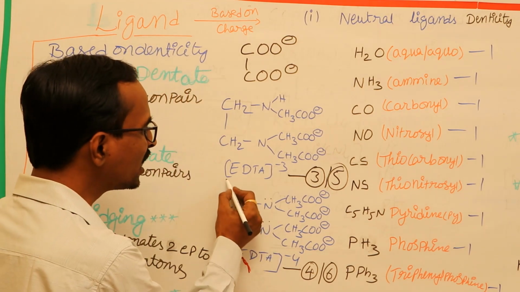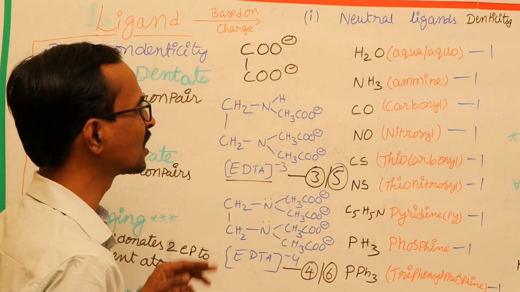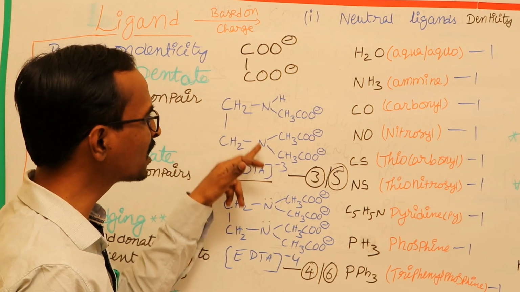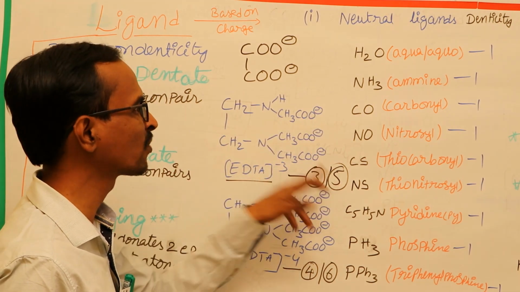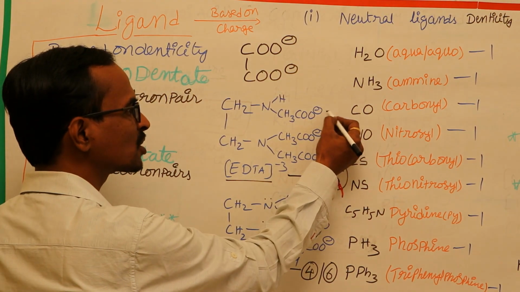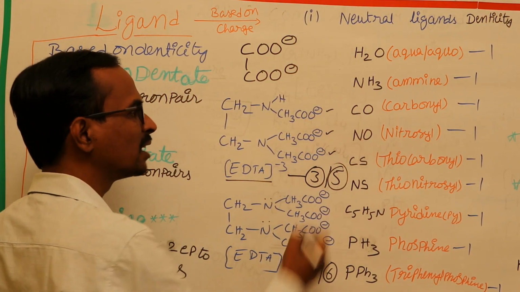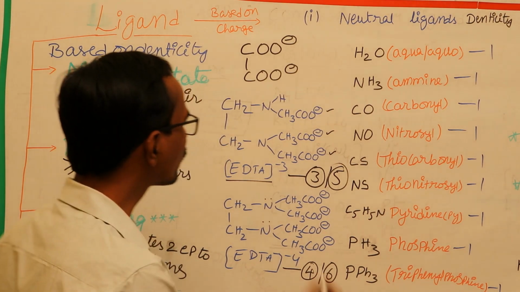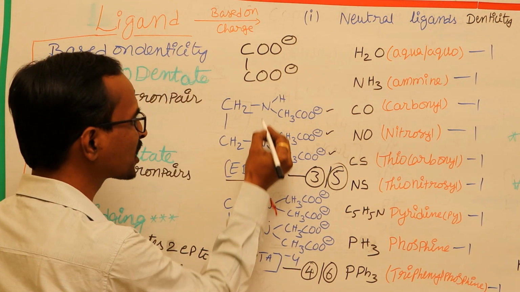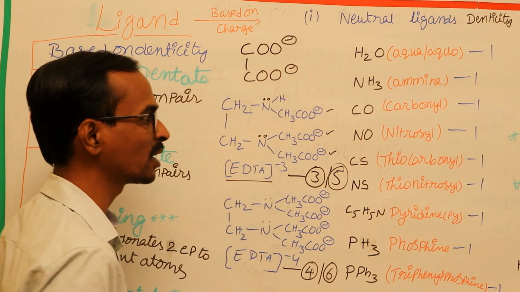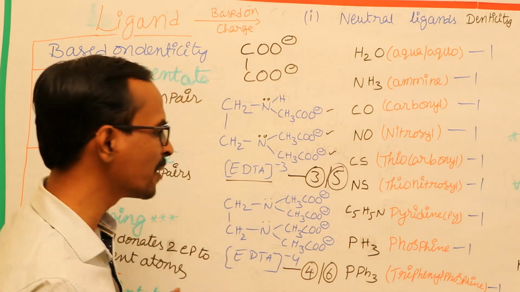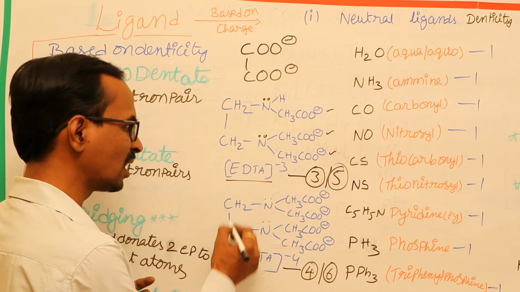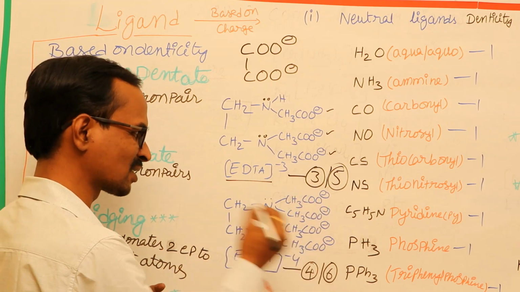Next, EDTA 3-, that means ethylenediamine triacetate. It has denticity either 3 or 5. If only the negative charges on the acetate ions are donated, it has denticity 3. If the lone pairs of electrons present on the nitrogen atoms are also donated, its denticity will become 5. Next, EDTA 4-, that means ethylenediamine tetraacetate ion.